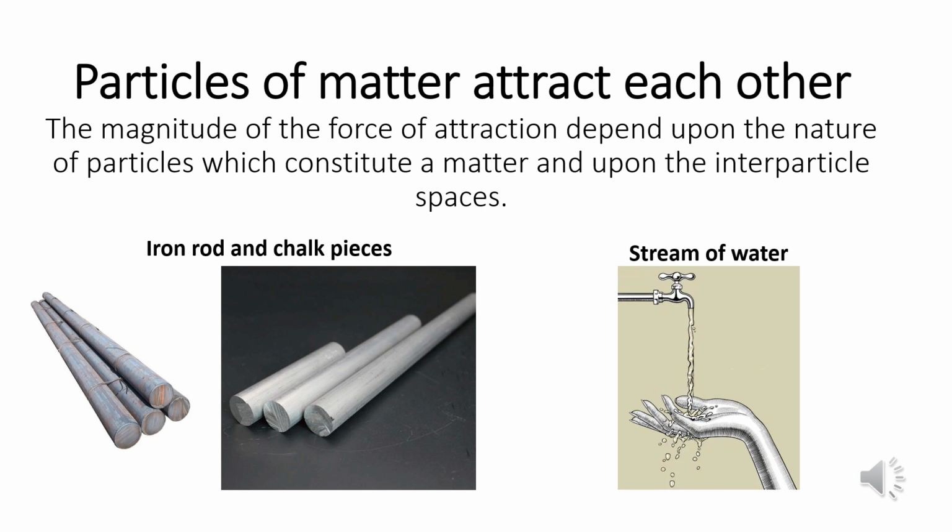Why? Because the particles of the iron rod are held together with greater force. So, it is not easy for you to break the iron rod. However, the particles of chalk have weak force. That is why you can break the chalk piece by your hand.